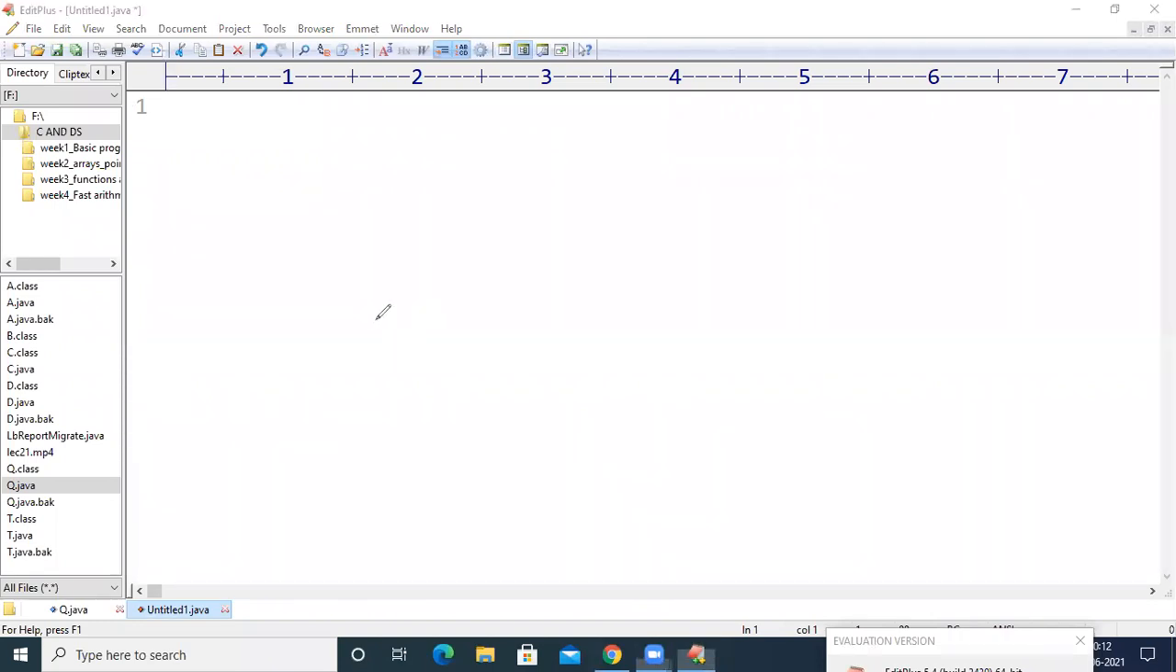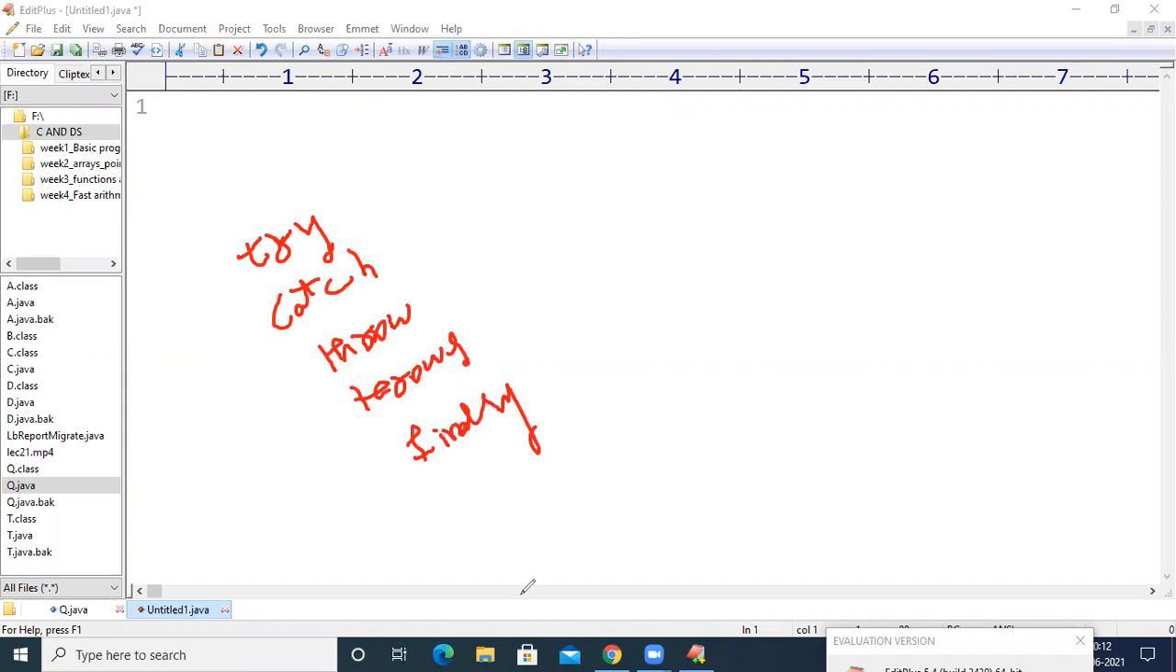As we studied so far, there are 5 keywords in Java. The first one is try, the second one is catch, the third one is throw, the fourth one is throws, and the fifth one is finally. By using these 5 keywords, we are going to handle an exception.